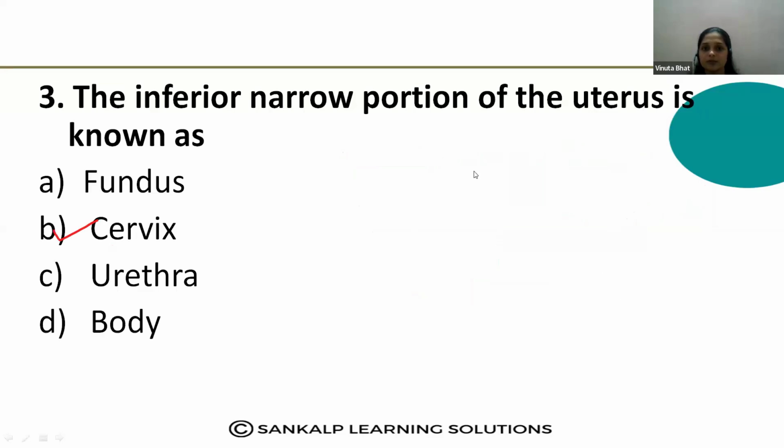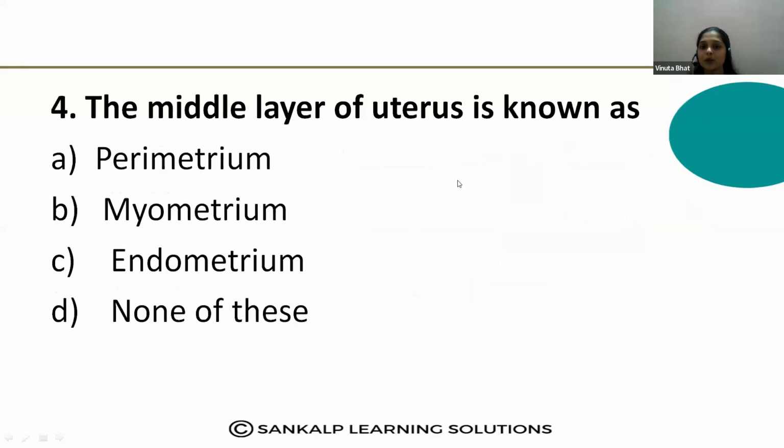Fourth question nodi. The middle layer of the uterus is known as? Answer anna comment madi. The middle layer of the uterus is known as? Write down the answer. Yes. The middle layer is called a myometrium. Ranjita, yes, very good, correct answer.